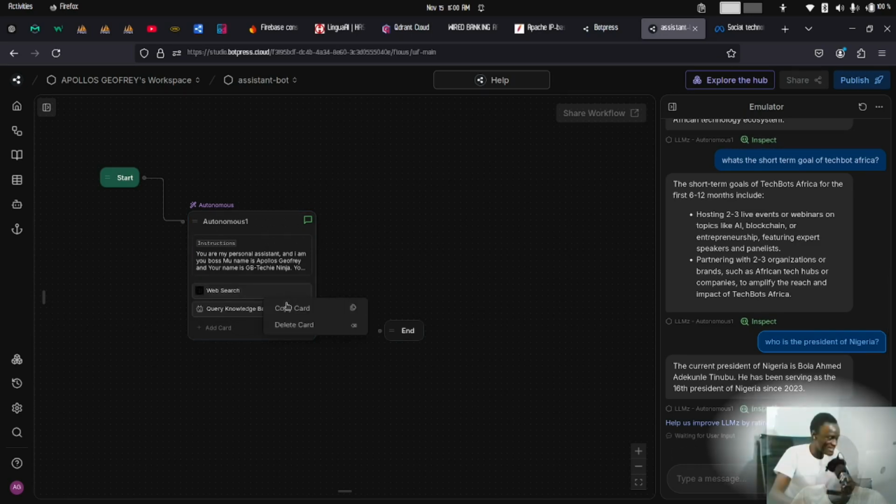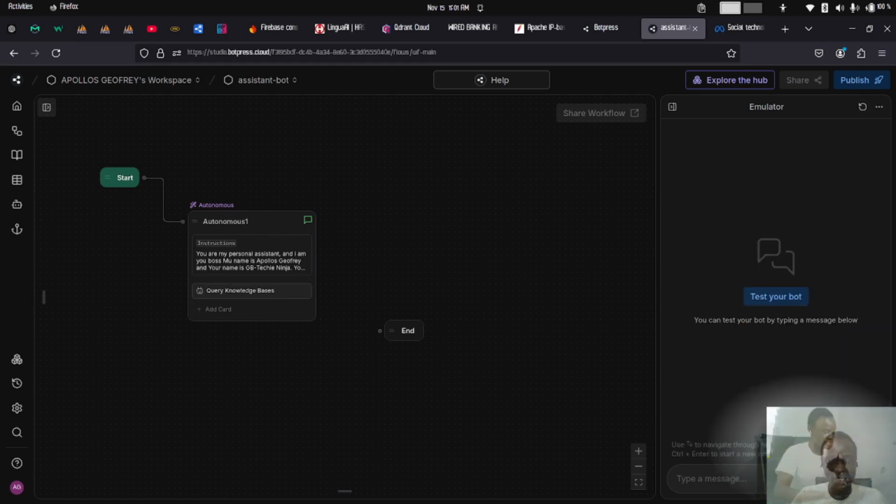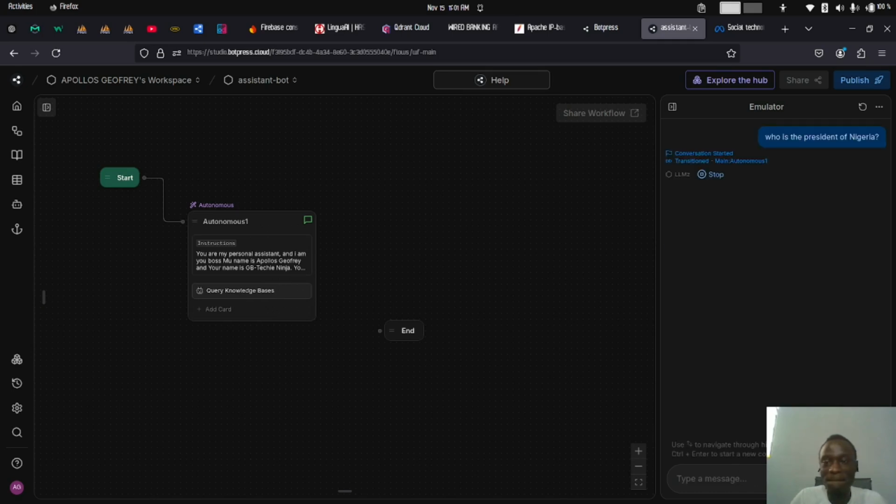Interestingly, how about if I delete this node that enables it to search the web? It means that our bot will not be able to return any meaningful response, especially for questions or conversations that it couldn't find related answers to in the knowledge base. So I'll just clear the chat and ask who is the president of Nigeria.